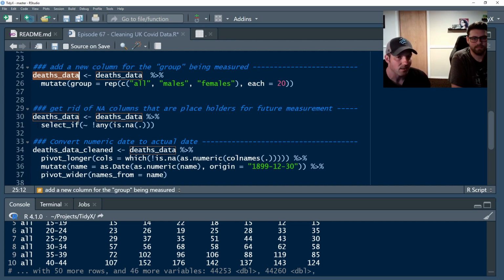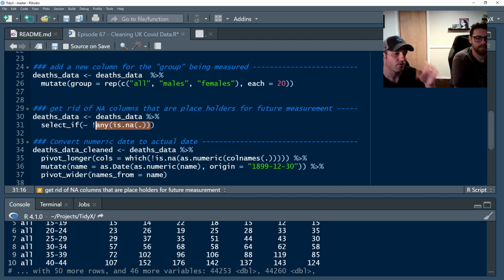So to do that, we're going to use this select if function. So we have our deaths data, and we're just going to pipe in this select if function. That's basically going to say if there are any NAs in the column, let's just get rid of that. Because we know that in the deaths data, when we looked at it, if the week has happened, every one of those rows has been populated. So if there were, for example, 0 deaths in a certain age group, it gets a 0. It doesn't leave it blank because 0 is a meaningful number within the context of counting these values.